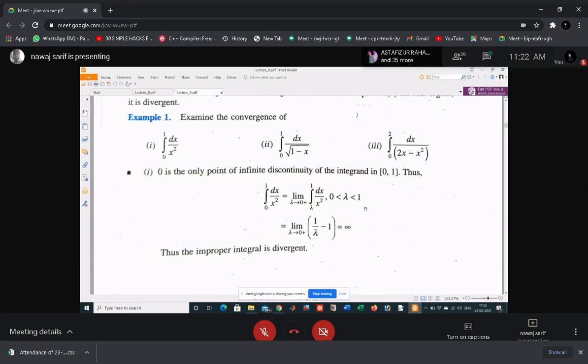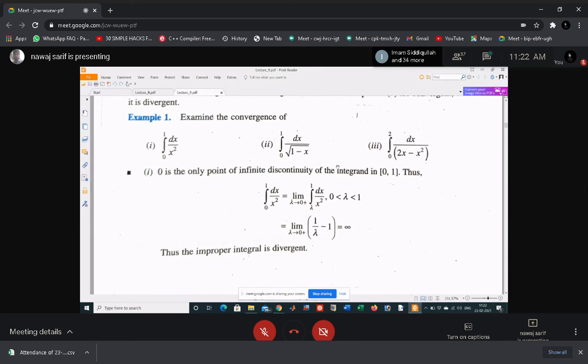Minus 1 by x, and then putting the limit, you will get 1 by lambda minus 1, and when lambda tends to 0, this gives you what? Infinity. This is infinity. That means this improper integral is divergent. Okay, and just understand what is convergent and what is divergent.